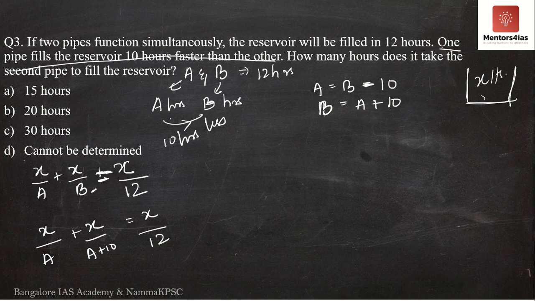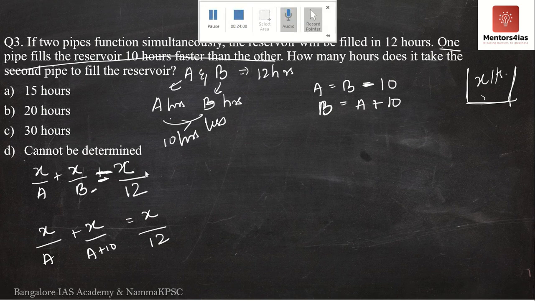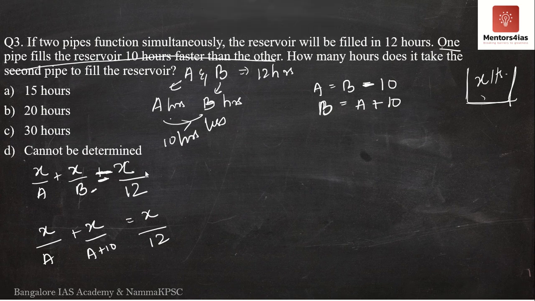So now we have an equation where A is in the denominator, and we have to find out the value of A. Okay, so let me just find out the value of A now. So what do we have here? We have X by A plus X by A plus 10 is equal to X by 12.